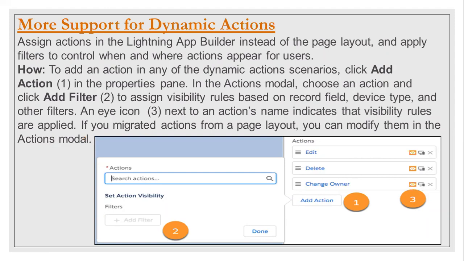Okay, so this feature is for dynamic actions, right? Generally we have actions in the quick actions. Same here also. In the Lightning App Builder, you can control the visibility of those actions. You can choose whether you want to display an action in the Lightning app, in a mobile or phone application, or in both.